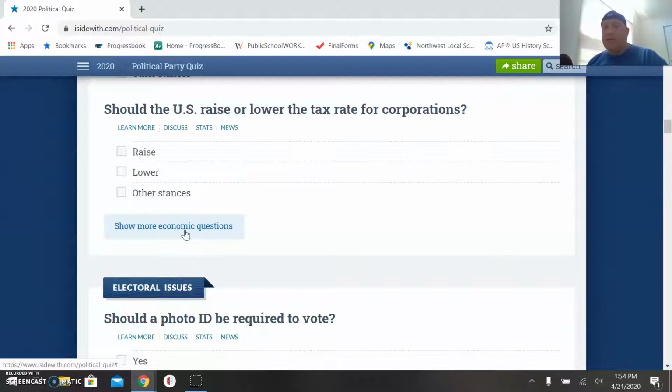And by the time you get done with the quiz, not only has it compiled all the different issues for you and helped you research it and find data to back up your arguments, but you also at the end are going to get a synopsis of what political parties you tend to agree with, whether you're more Republican, Democrat, maybe you're more Libertarian, Green, whatever the case may be. That will then help you do that final part of the project by giving you not only your political party, but also maybe some individuals that would align with your viewpoints, so that you can answer that political hero part of the project as well.